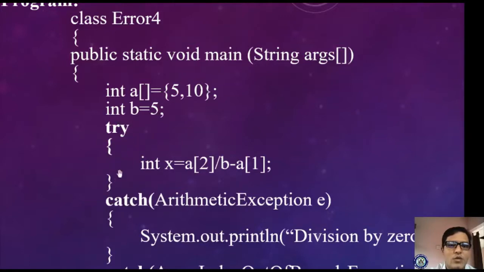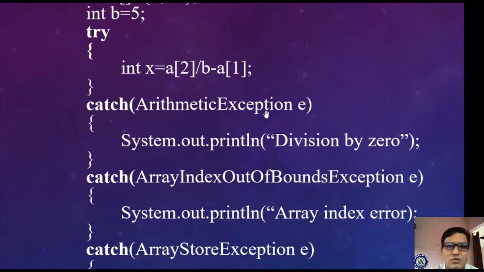I am writing the try block. In the try block I am processing one statement by declaring the variable int x is equal to a of 2 by b minus a of 1. Whether the a of 2 location is there? No, right? A of 1 in the sense 10. What is the b value? 5. So 5 minus 10 is minus 5. But you are trying to access an out of bound element. Then you have written ArithmeticException here? No, it will skip this catch block and immediately go to ArrayIndexOutOfBoundsException. Yes, an array index error has occurred, and it will skip the rest of the statements, right?